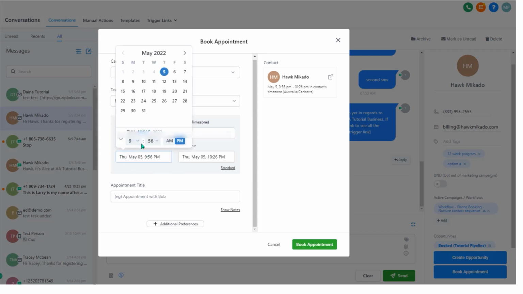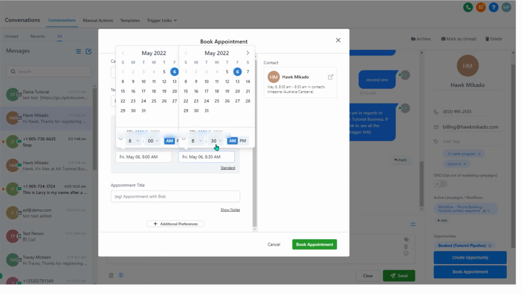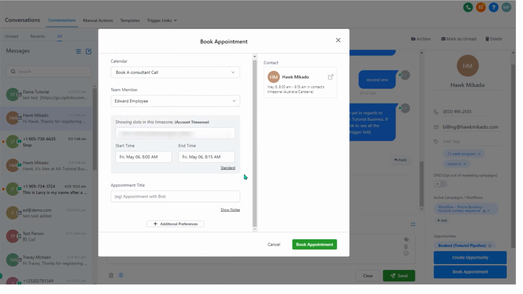So now I can select the date and I can select the exact time, just like that. And then if I want to, I can even customize the end time as well. And then I can go ahead and book the appointment. If you want to, you can click standard there and go back to the standard slots, and that will simply show you